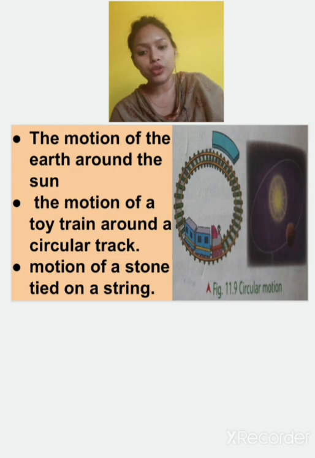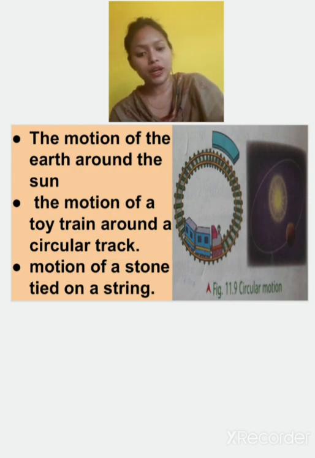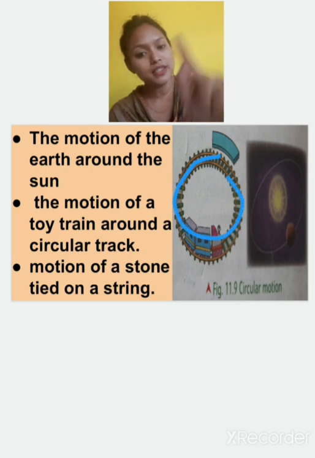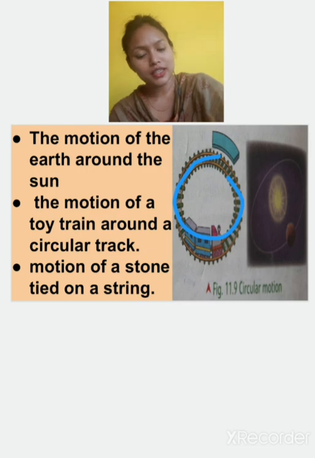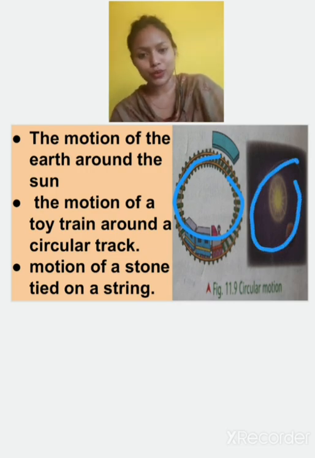The motion of a toy train around a circular path. You must have seen a toy train also. They always move in a circular path. As you can see in this picture, it is moving in a circular path. That is a circular motion. This is the earth revolving around the sun in a circular path.